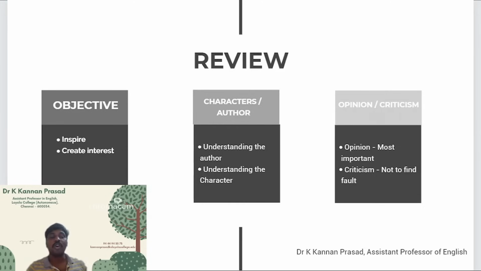So you have to also understand about the author, because it is the author who is writing this particular work. You need to have an understanding about the author. Only after you understand the author, you start to write your review. So the materials you collect should also contain the materials about the author and the characters you find in the literary work.